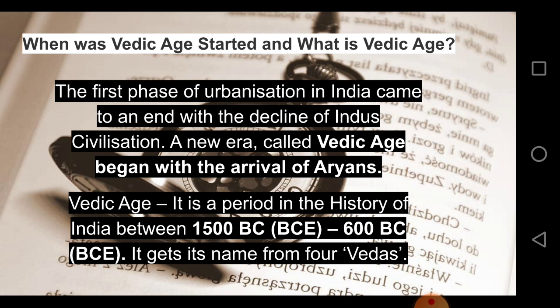That period is called the Vedic age. It began with the arrival of the Aryans. This age was between the period of 1500 BC to 600 BC.